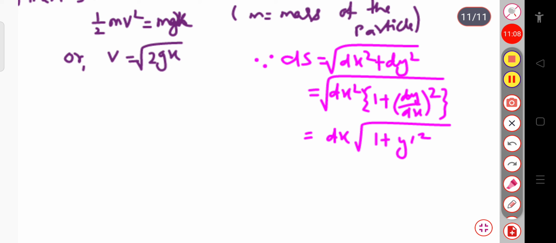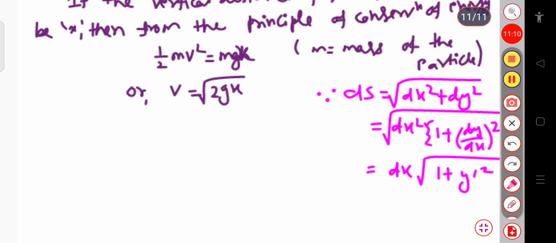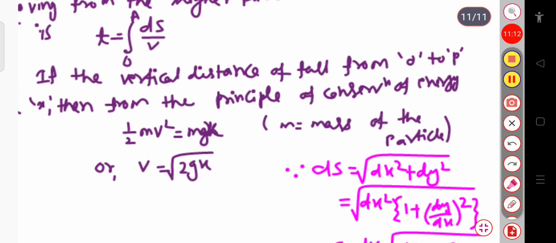Now if I write the total time expression, t equals the integration of ds by v. So this is equation number 1.